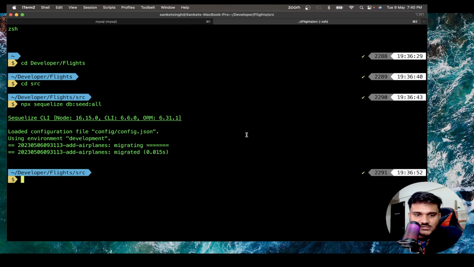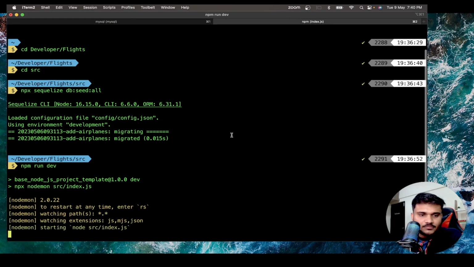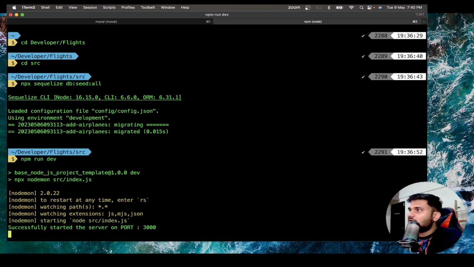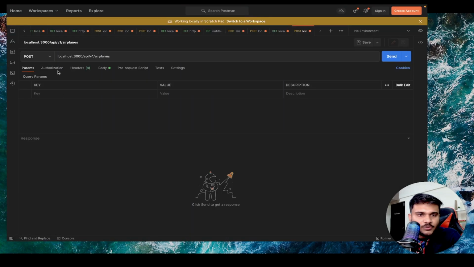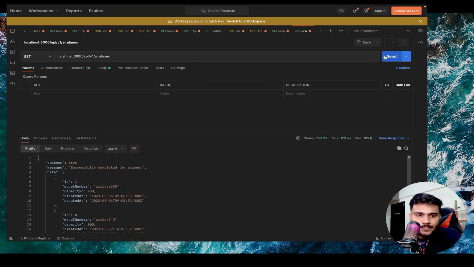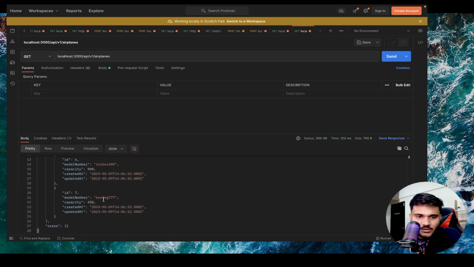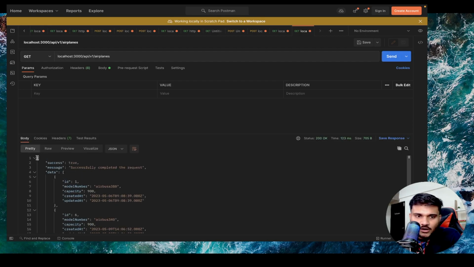Now let's run our server. npm run dev. Okay, everything started, looks cool. Let me open Postman. Now we have our Postman open in front of us. Let's make a get request here, right? If you make a get request, send, you can see all of the airplanes we are able to get, no problem at all, right?